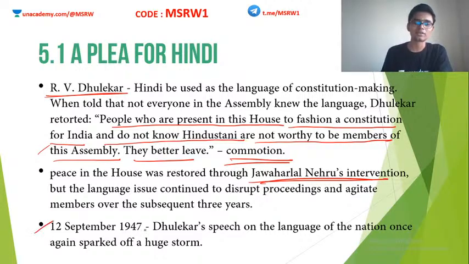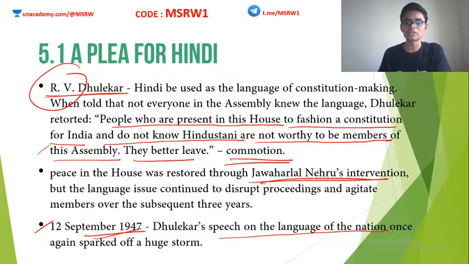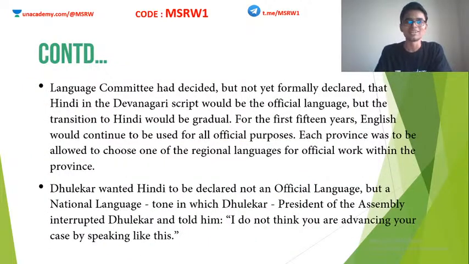Finally, on September 12, 1947, about 3 years since the first incident, Thulekar's speech on the language of the nation once again sparked off a huge storm. Again, Thulekar came up with some new thoughts which provoked others. In between, the Constituent Assembly set up a language committee. The duty of the language committee was to decide which language should be the official language, which language should be the national language, etc.